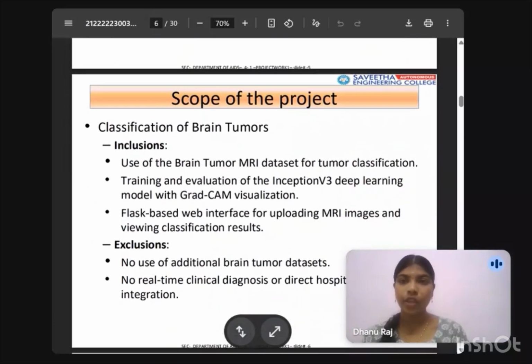This project includes the use of a brain tumor MRI dataset for tumor classification, training and evaluation of the Inception V3 model with GradCam visualization, and a Flask-based web interface for uploading MRI images and viewing classification results. The exclusions are that no additional datasets are used and there is no real-time clinical diagnosis or direct hospital system integration.